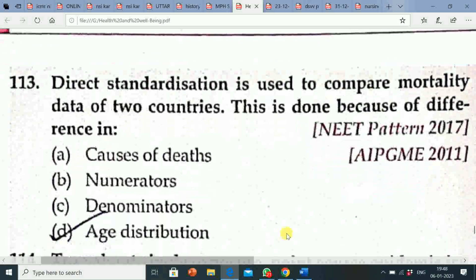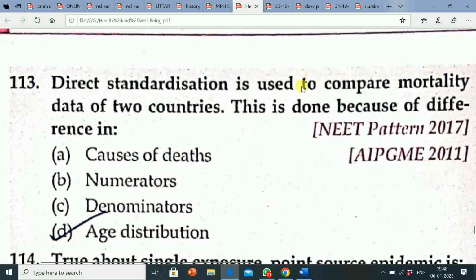Next question is, direct standardization is used to compare mortality data of two countries. This is done because of difference in option A, causes of deaths. Option B, numerators. Option C, denominators. Option D, age distribution. Correct answer is option D, that is age distribution. Direct standardization is used to compare mortality data of two countries. This is done because of difference in age distribution.